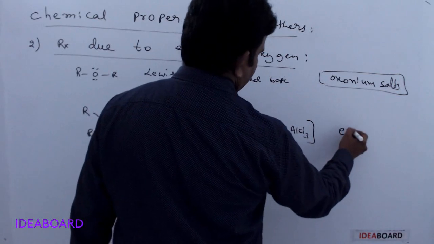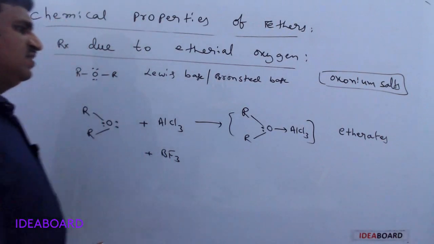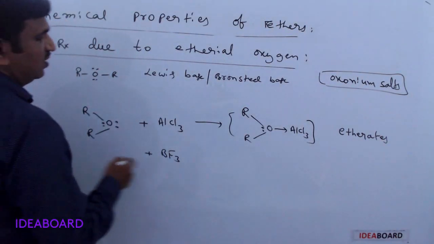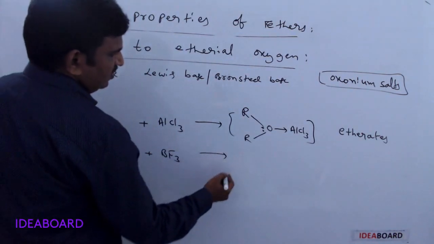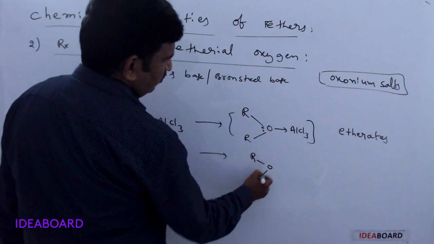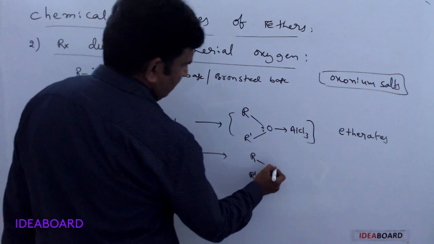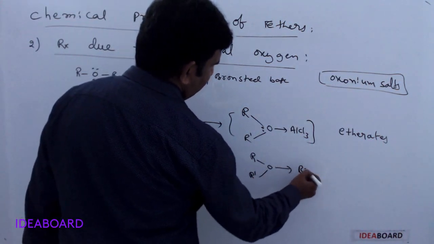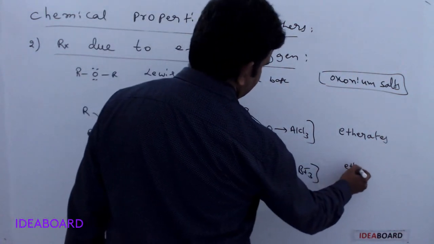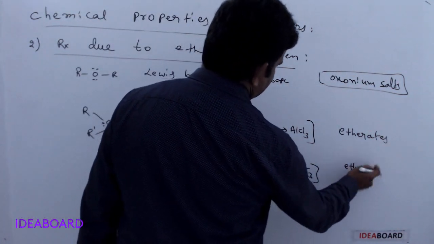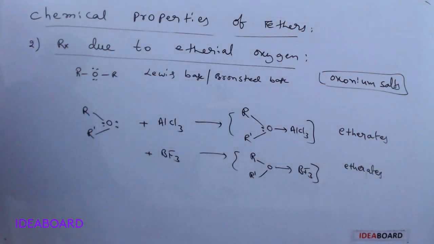These are commonly called etherates, such as dialkyl oxonium aluminum chloride etherate. With BF3 it gives boron trifluoride etherate through a dative bond. So etherates are formed when ethers react with Lewis acids.